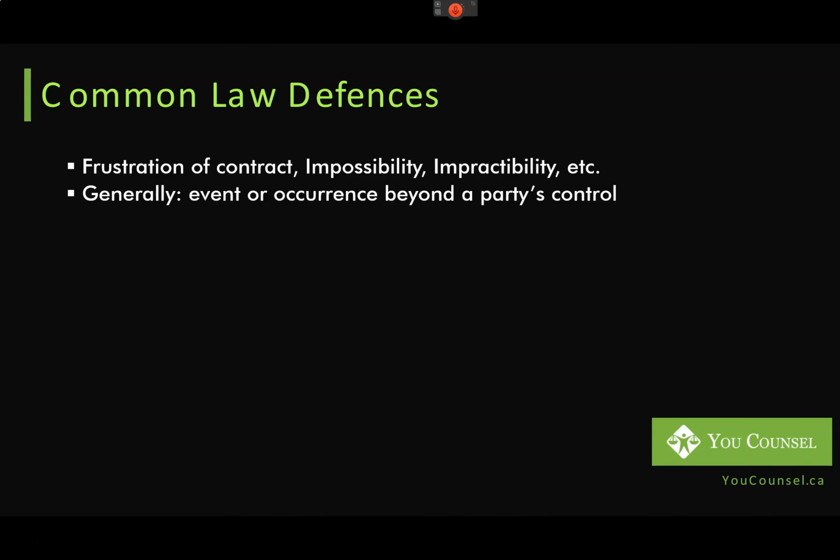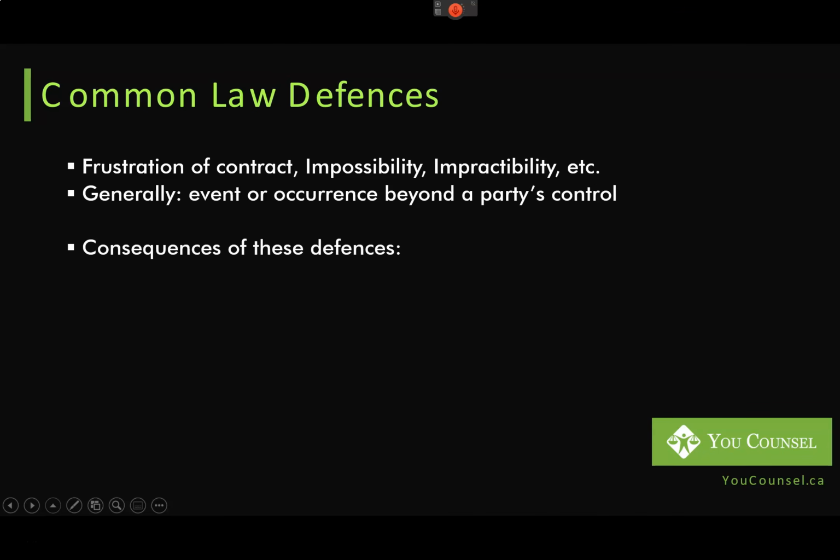Similarly, the camp providers will argue that their contracts have been frustrated because the government has closed the schools until September, at least in Ontario, and social gatherings are not allowed, which is beyond their control, and they are not able to perform the contract. Therefore, they should be excused from performing their obligations and, to some extent, from liability.